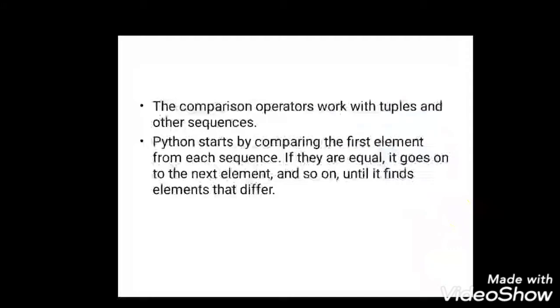Even then, if the first two elements return true, the output will be true. It will not return an error, even though the number of elements in both tuples is unequal. So you can make use of the comparison operator even when the number of elements in the tuples is unequal.